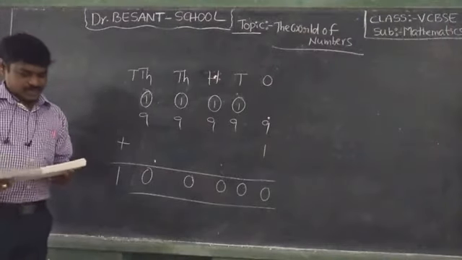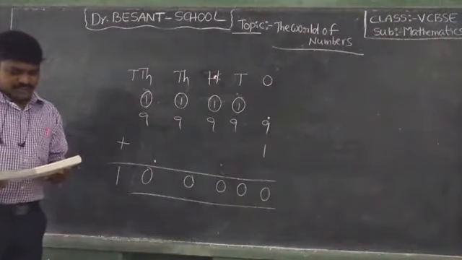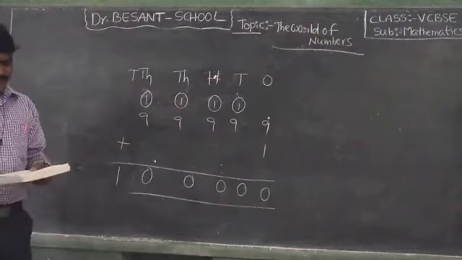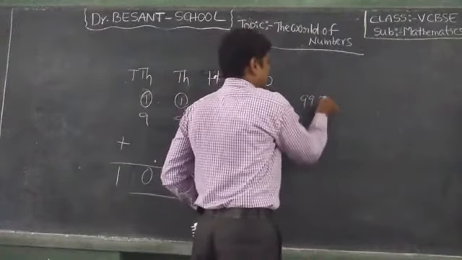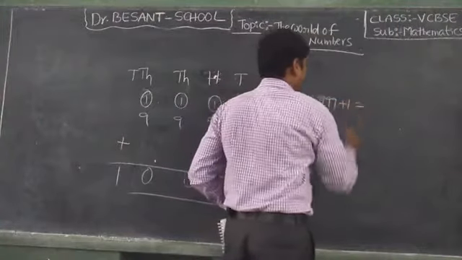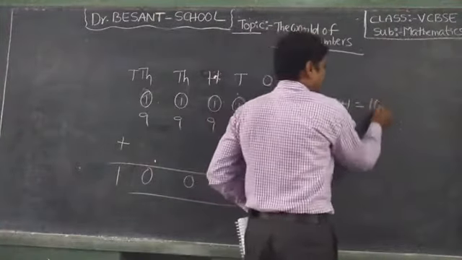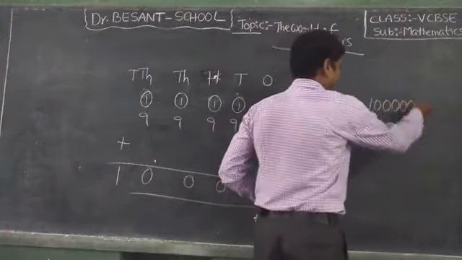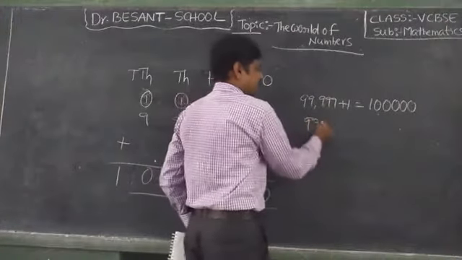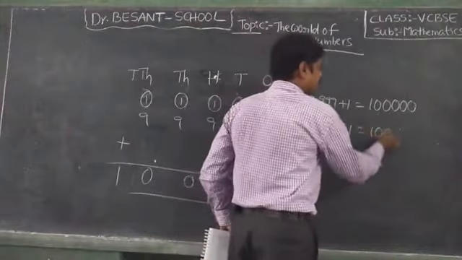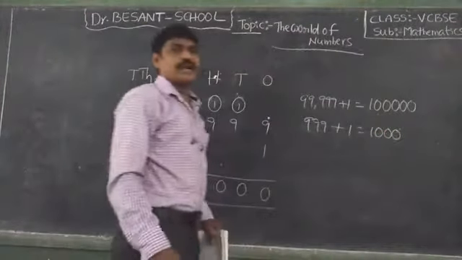Okay, next, fill in the blanks to extend the pattern. 99,999 plus 1 is equal to 1 lakh. Next, 999 plus 1 is equal to 1000.